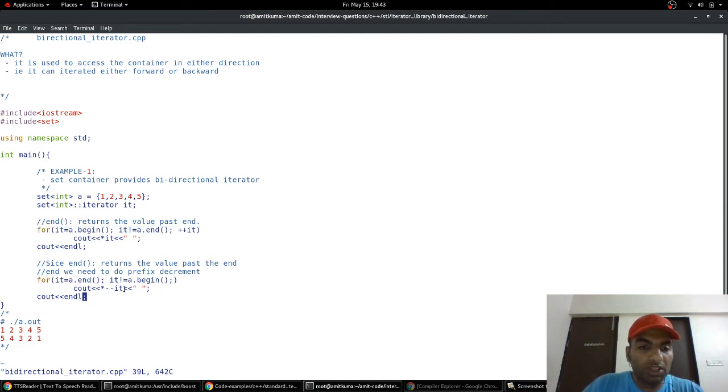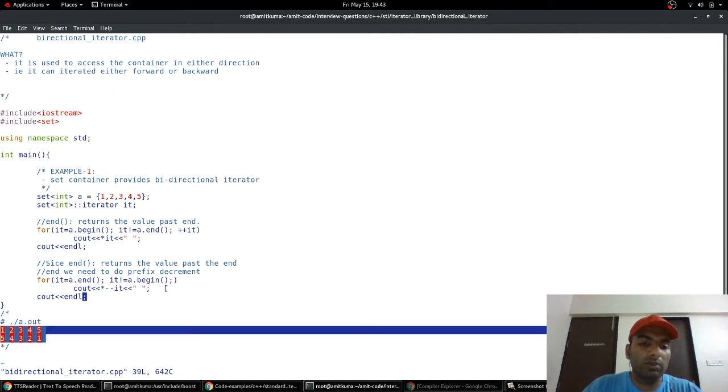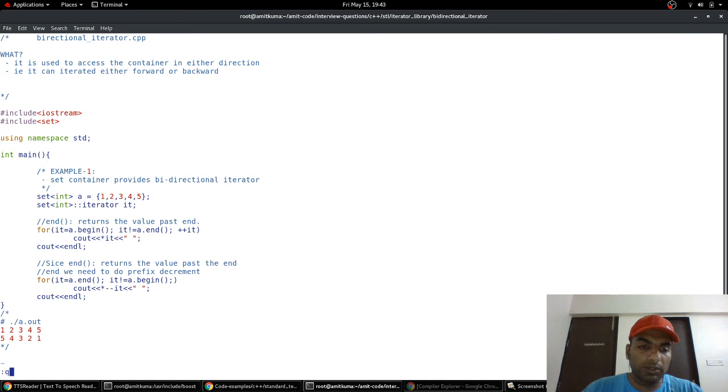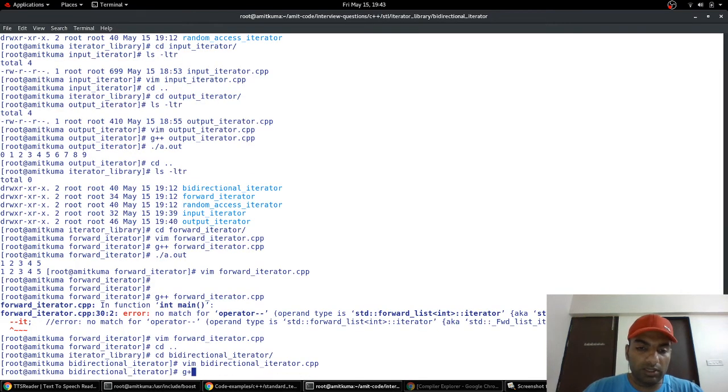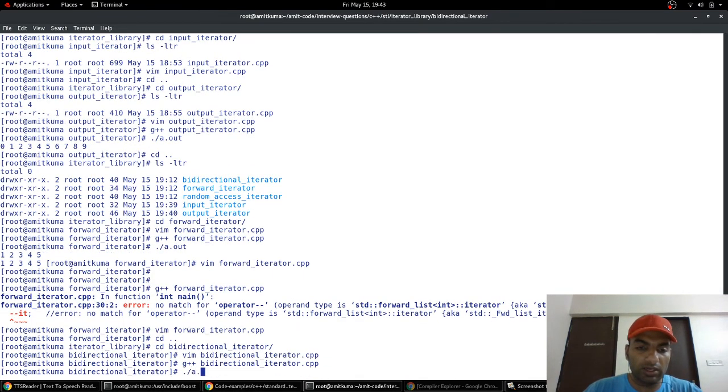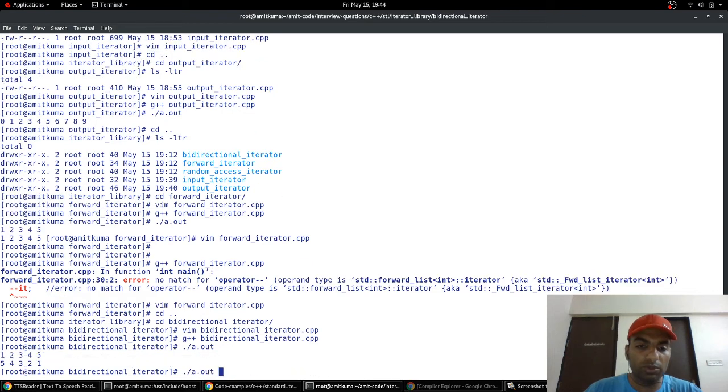The main point to note here is that I have not provided the it minus minus iterator in the for loop. This is because a.end, the end function in any container, returns a value one past the end. It doesn't return the value at the end. So we have to decrement the iterator first before printing it. Then only it will print the correct values. Let me run this as well and see that it works. Okay, 5, 4, 3, 2, 1.